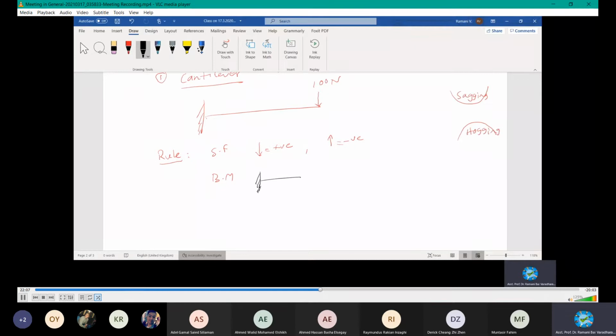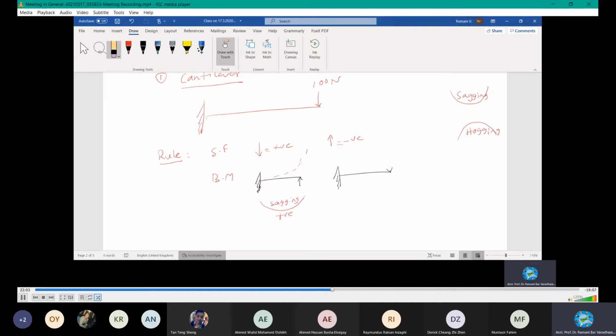Loaded with this bending, when you apply the load at this point on the beam, your bending will be like this. Leave a beam, nothing, right? It is stable. When a load is applied in this direction, it will tend to bend like this. It creates a sagging type. Sagging.